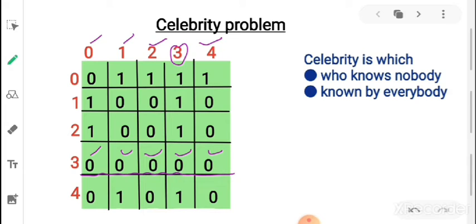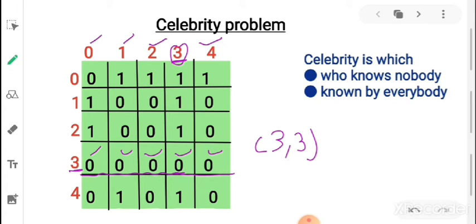Checking a person with itself is a useless case, so don't consider that; the diagonal entry will always be 0. So we can consider that 3 knows nobody. He doesn't know 0, 1, 2, 4. He doesn't know everybody, but is known by everybody.